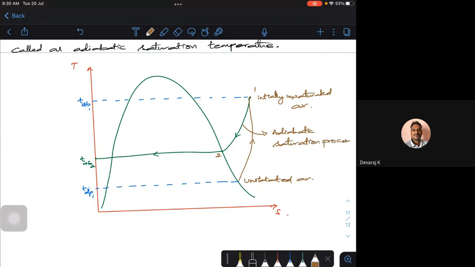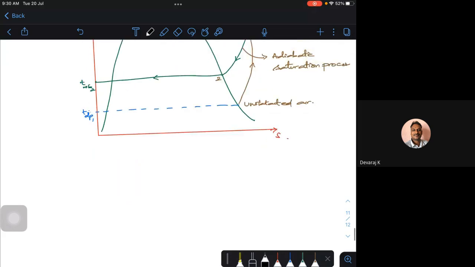As I'm sending it at some higher temperature, it is going to pick up water vapor, that means at some saturation temperature it's going to vaporize. Its humidity increases and its temperature gets reduced, without losing or gaining any heat. The temperature I'm going to get is what we call the saturation temperature, and the corresponding process we call the saturation process. Usually this is a cooling process, and it is very much required in most of your air conditioning units. So most of your air conditioning units have this.